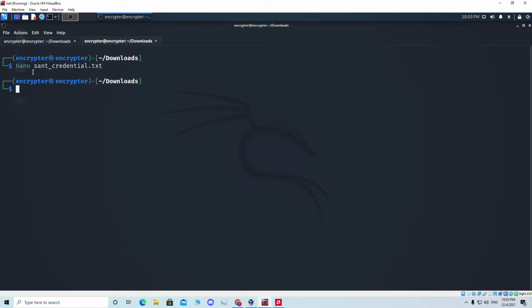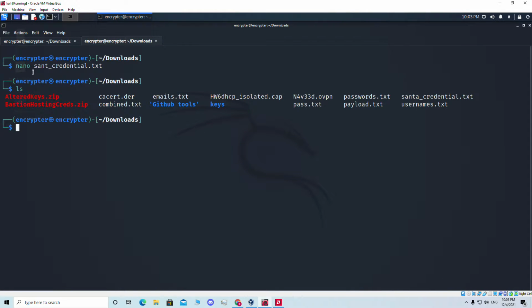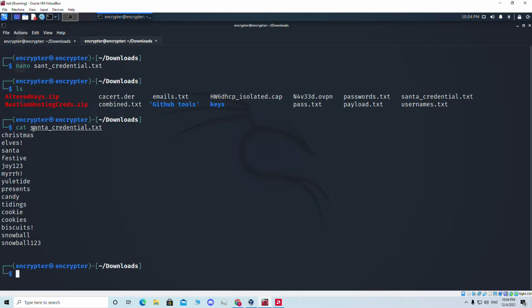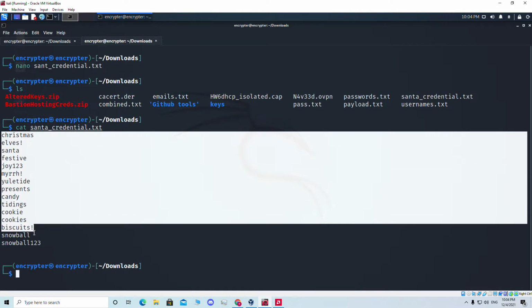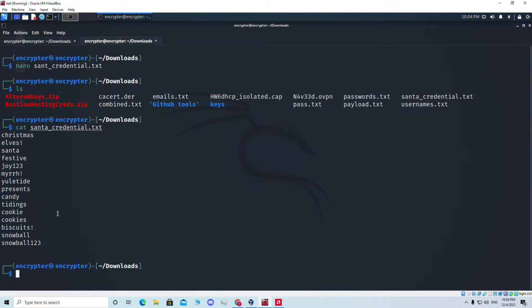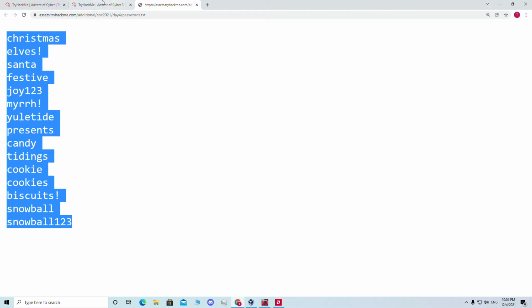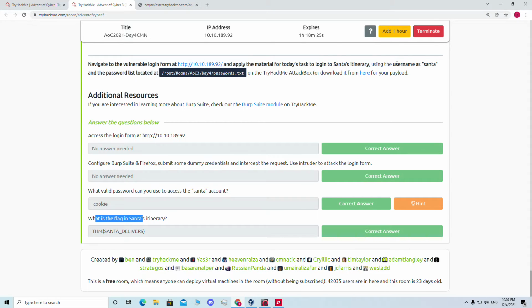yeah, we have saved it. And if we run ls, we can see Santa credential.txt here. And if you want to open it again, view it again, we can cat Santa credential.txt, and we can see the password list. We have created the password list, and we don't need to create a username list, because the username is Santa already, they told us here. So if we go here, you can see the username is Santa.